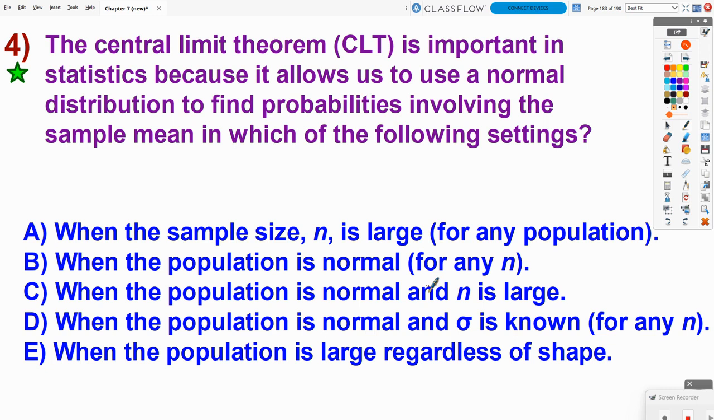Now, the central limit theorem was about having a big enough sample size, and really it applies to any type of population, whether that population was normal or not normal or unknown. It didn't matter what the size or the shape of the population was, as long as we had a large enough sample size. That was the only thing that really mattered. So I would say the correct answer would be A.